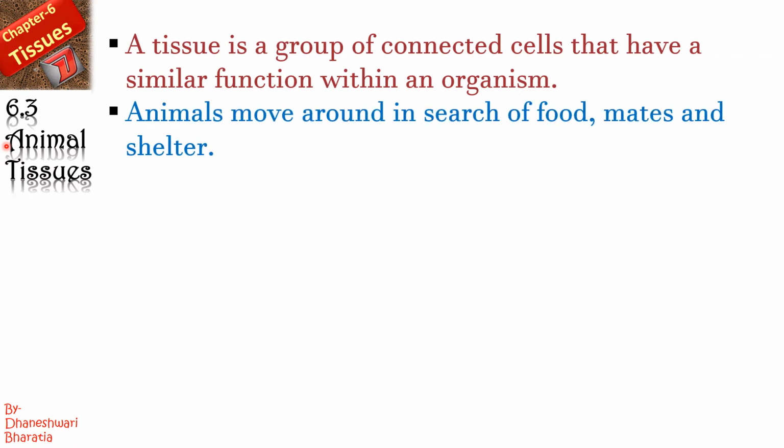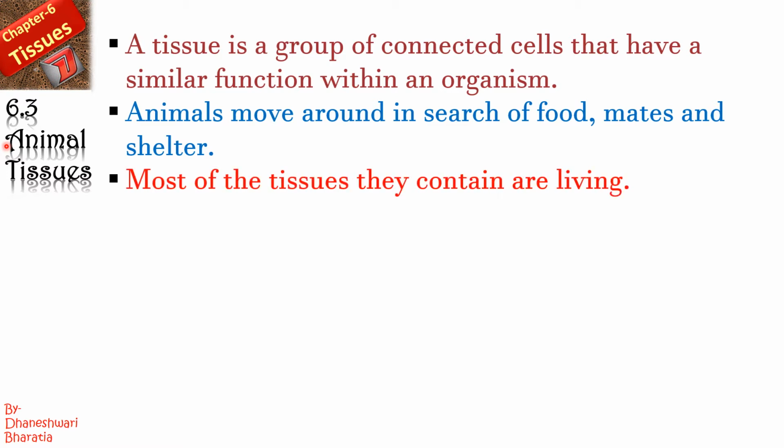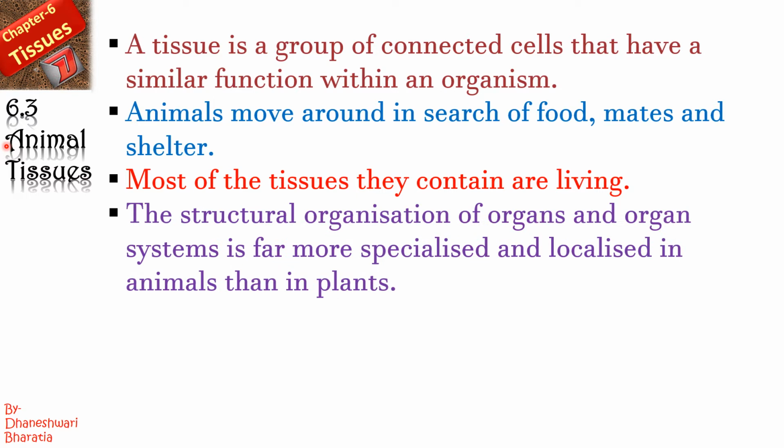And animals are moving around in search of food, mates and shelter. That is, they are mobile, they are not stationary. Most of the tissues they contain are living because the animals are continuously in motion. That is why the tissues have to be living. The structural organization of organs and organ systems is far more specialized and localized in animals than in plants.